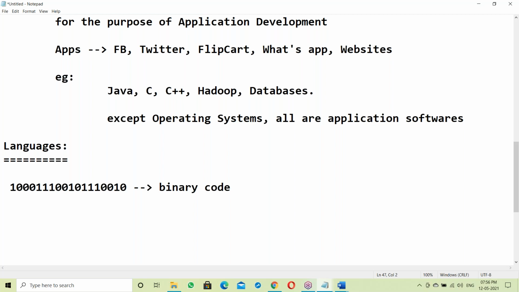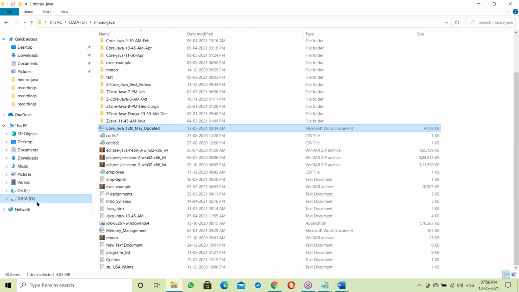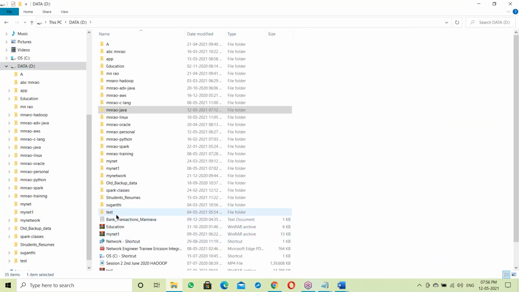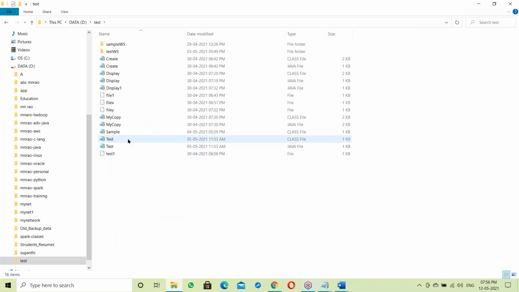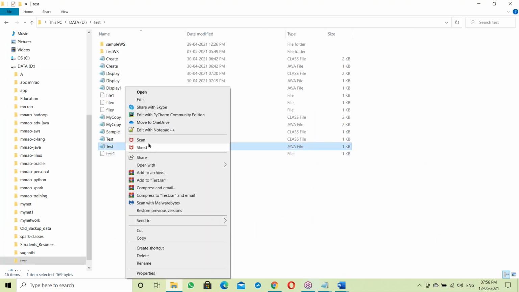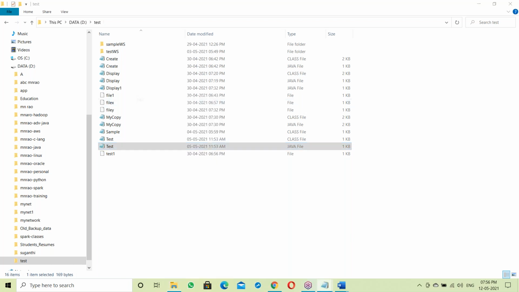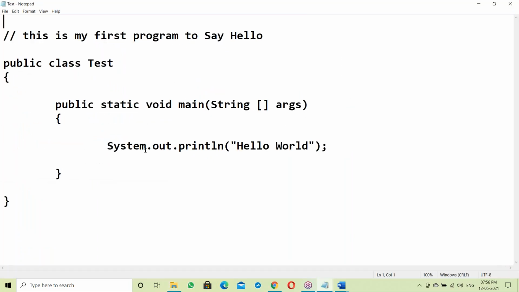Next, what is our language? We understand English, right? Our language is English, the user-understandable language. For example, let us take some Java program, suppose test.java. It is like English language, so it is a user-understandable language. A user-understandable language is called a high level language. So Java is a high level language.